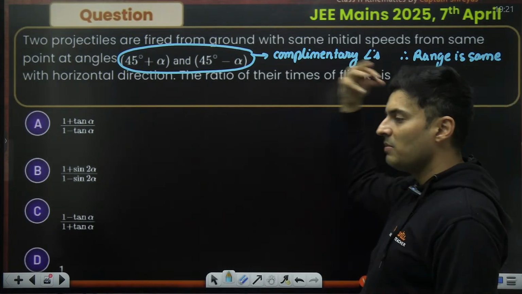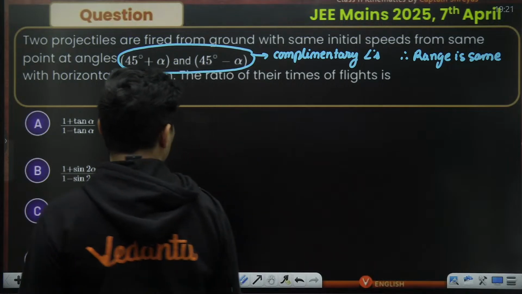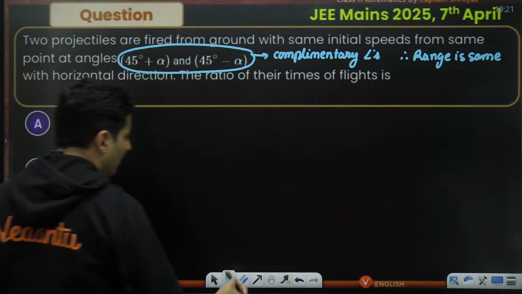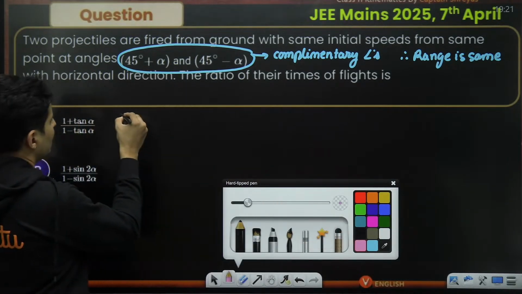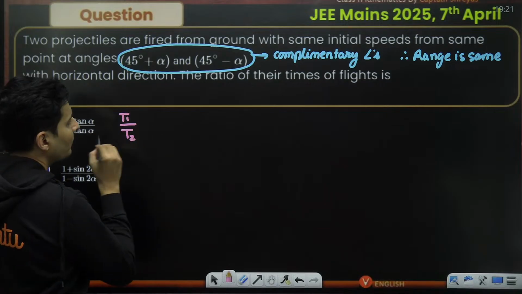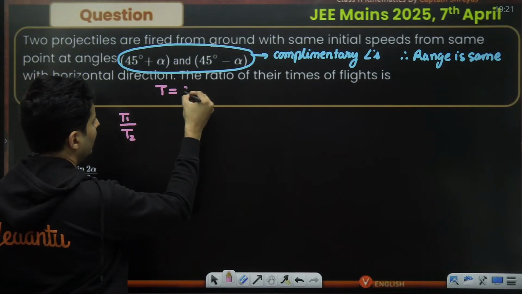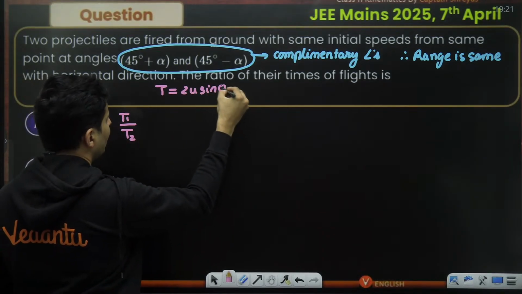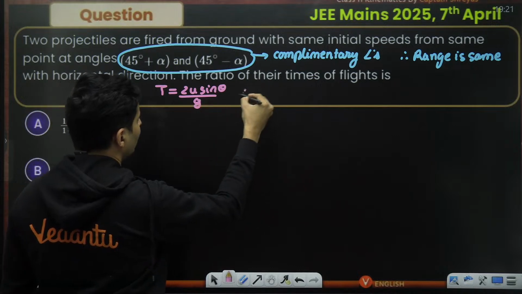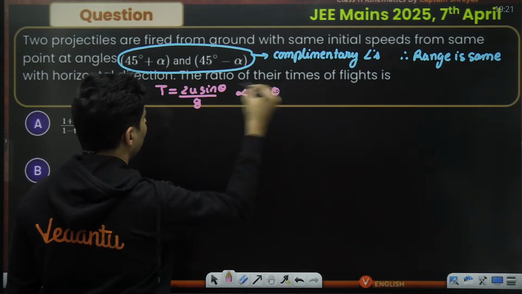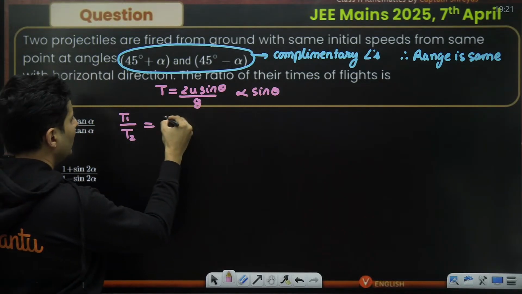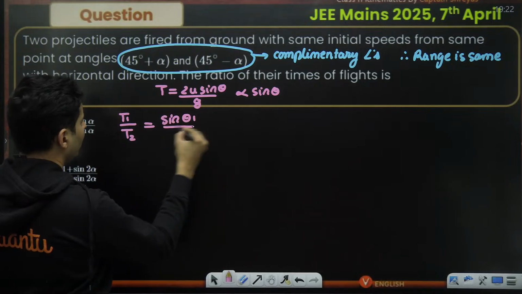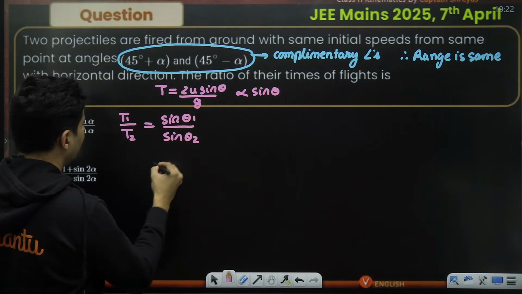If at all, it might be useful for me. I don't know. The ratio of the time of flight. Okay, ratio of the time of flight means I just have to find T1 by T2. And in general, time of flight is 2u sine theta by g. So it is directly proportional to sine of the angle. So T1 by T2 will be sine of theta 1 by sine of the second angle.